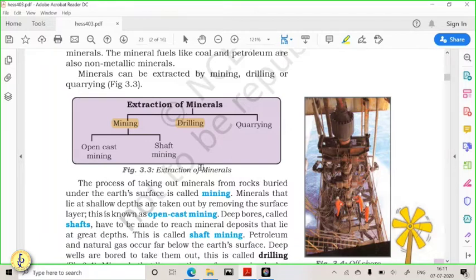Then next is quarrying. Some minerals are very close to the earth's surface, so just with the help of a JCB you can mine those minerals. Those minerals which are very close to the surface of the earth are removed by quarrying. You have heard of limestone quarrying, or stone quarries, which are very famous because they are very close to the surface, or sometimes above the surface in the mountain. So quarrying is very famous in terms of stones.